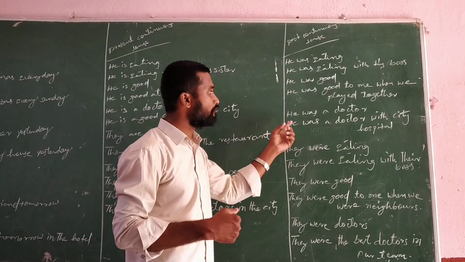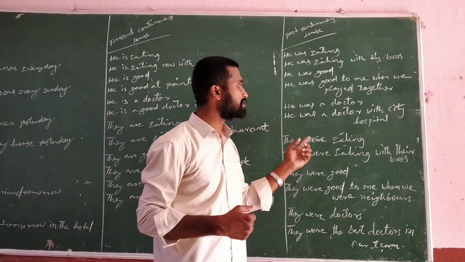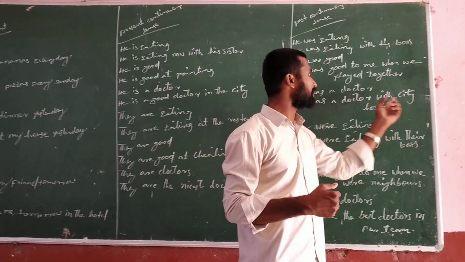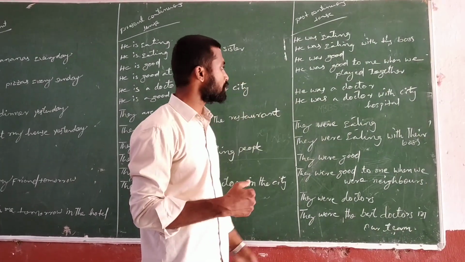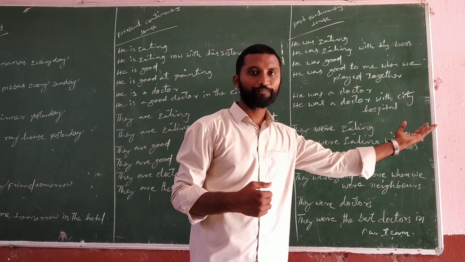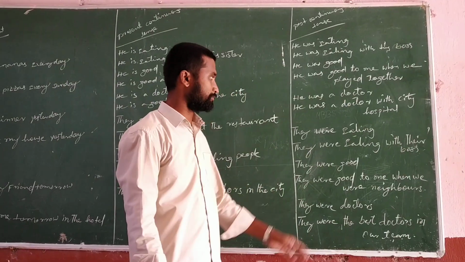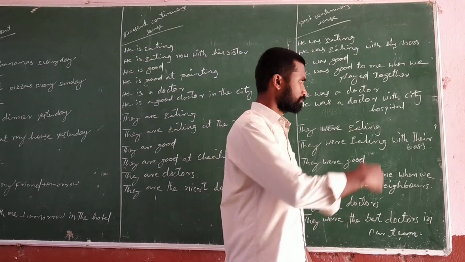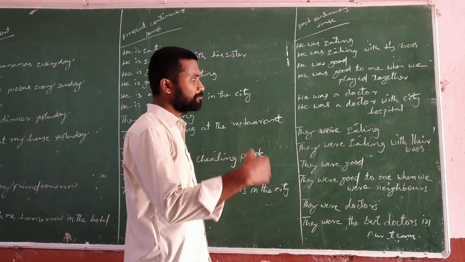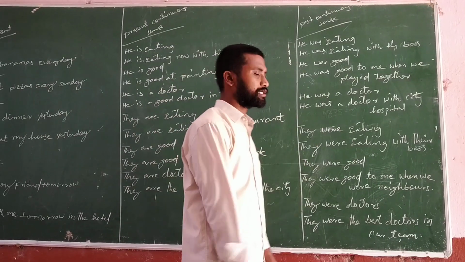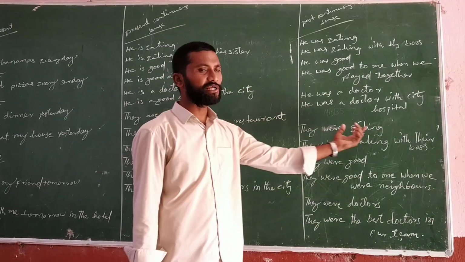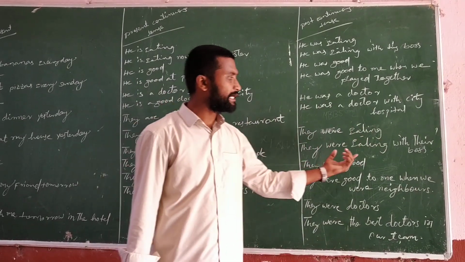Next one. He was a doctor. He was a doctor in the city hospital. So here he was a doctor also. Past status form. Doctor is a noun. So he was a doctor with a good hospital. So they were eating. Now they were eating with their boss.